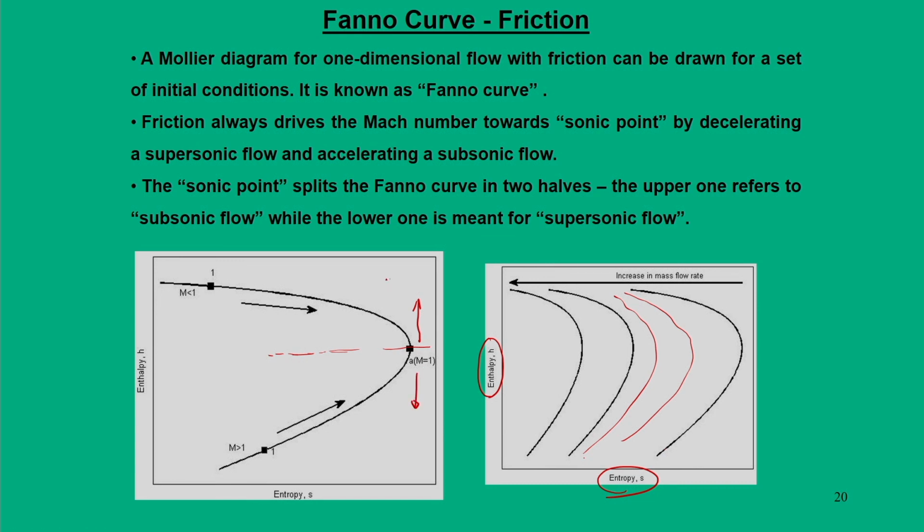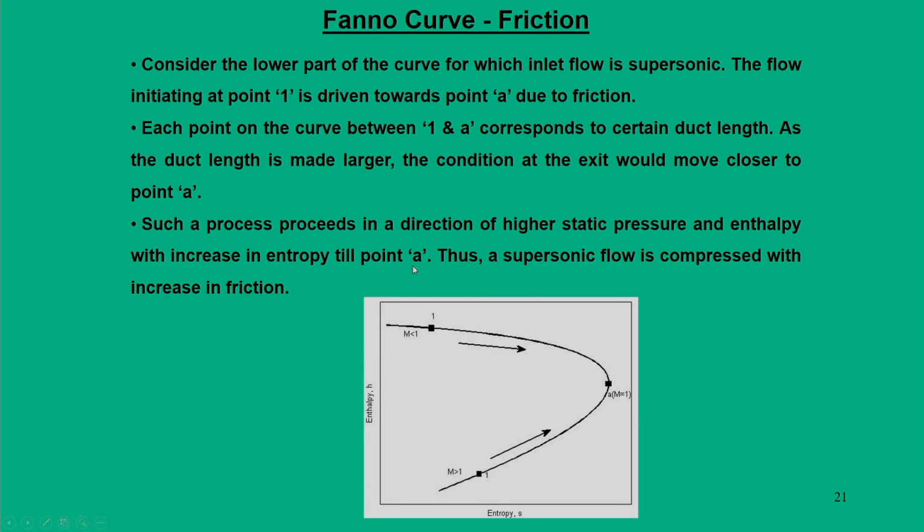The upper half refers to the subsonic region, the lower half refers to the supersonic region, and both halves of the curve are differentiated by a point A which is known as the sonic point. So, the sonic point splits the Fano curve in two halves, the upper one is subsonic flow, the lower one is supersonic flow. Okay. Now, let us see what information we can get out of this Fano curve.